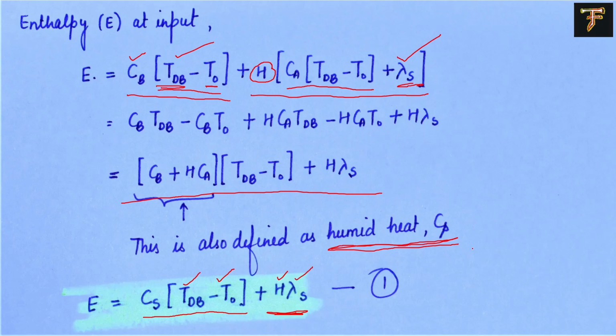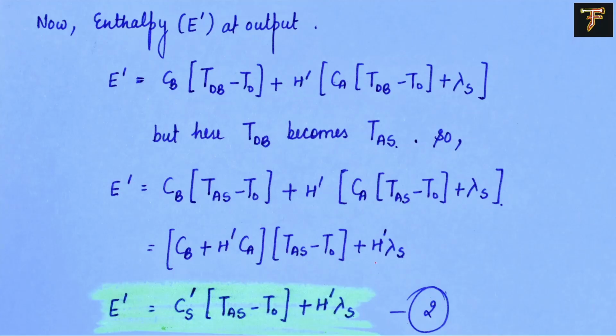Now similarly we calculate the enthalpy at the output also, where the enthalpy will be different now. Again we will have two components, but this time the temperature is not dry bulb, it's the adiabatic saturation temperature, or the dew point temperature also. So we will have all the equations here. Again we have component A and component B, but dry bulb temperature is equal to the adiabatic saturation temperature here.